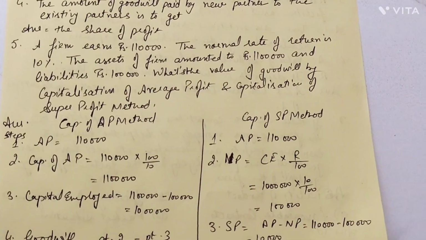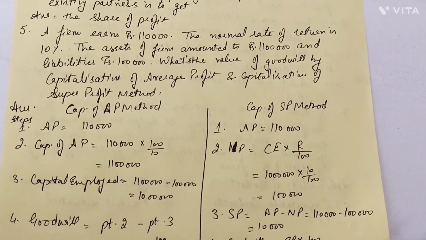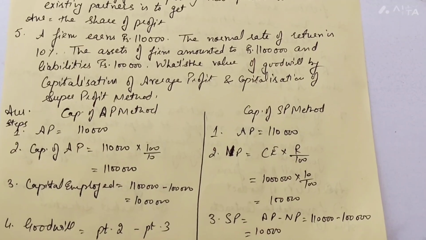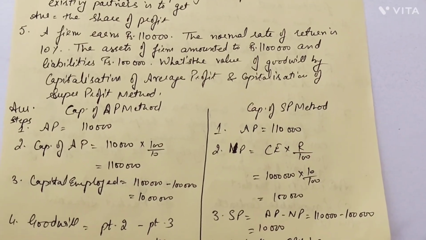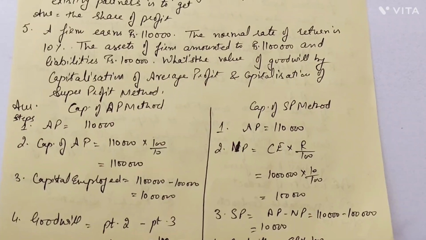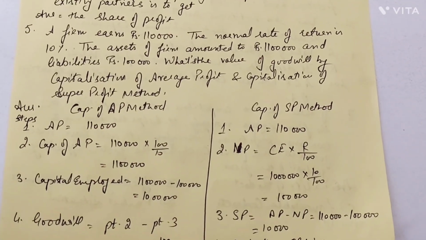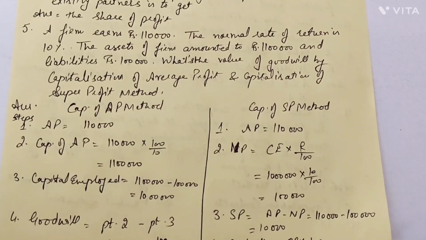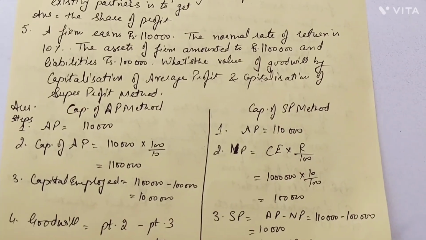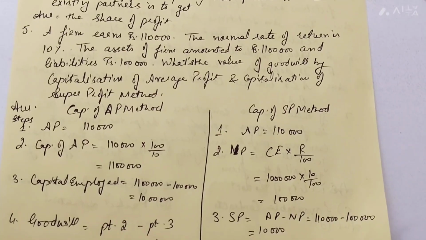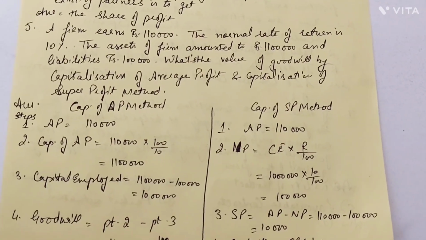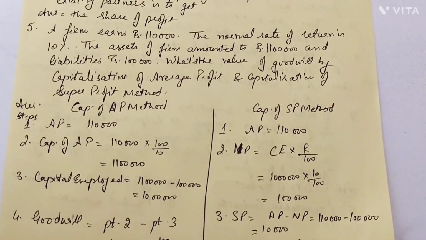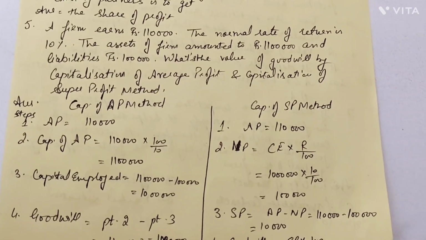The fifth question over here: a firm earns 1,10,000 rupees as the average profit. The normal rate of return in the business is 10%. The assets of the business are 11 lakh, whereas the liabilities are 1 lakh. So what is the capital employed by the partners in the business? Assets minus liabilities, that is 10 lakh rupees. They have this capital employed in the business. On this 10 lakh investment, they expect a return of 10%. How much they expect to earn is 1 lakh rupees. That becomes their normal profits.